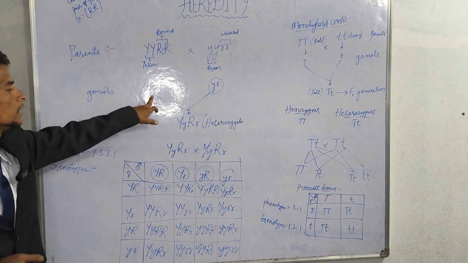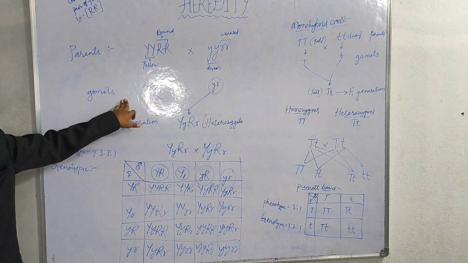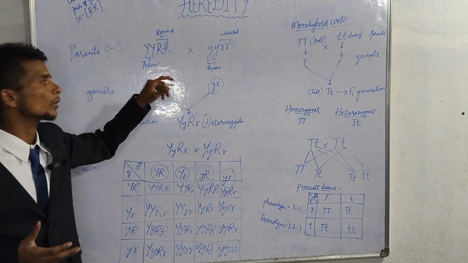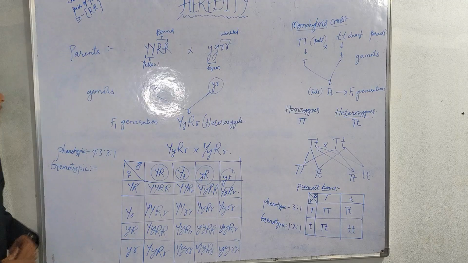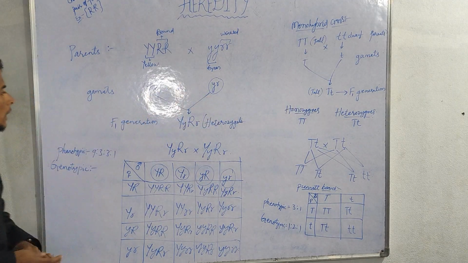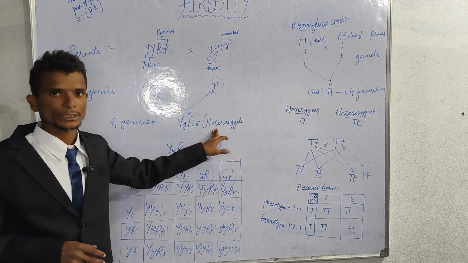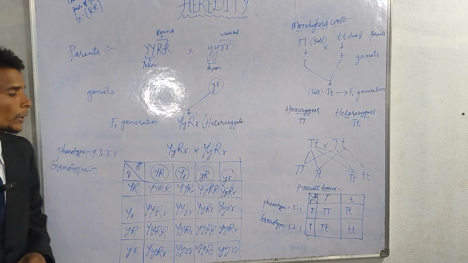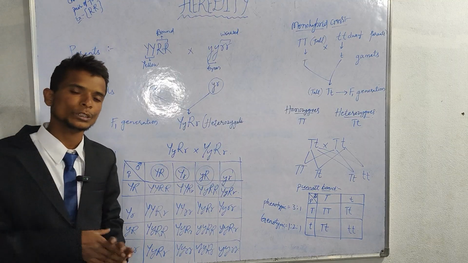In these two we are getting gametes like capital Y, capital R, small y, small r. These are the gametes we get from the parents. Capital Y capital R and small y small r are crossed, and in the F1 generation we see heterozygotes, capital Y small y, capital R small r. When this F1 generation is crossed one more time, we get the F2 generation.